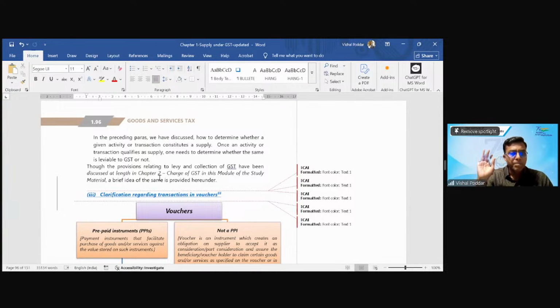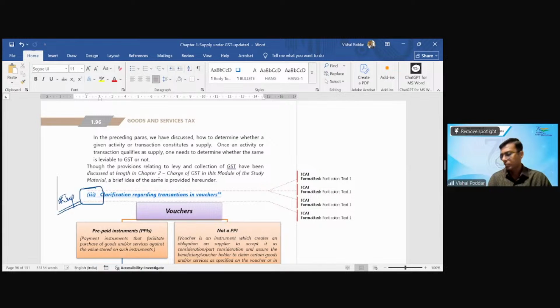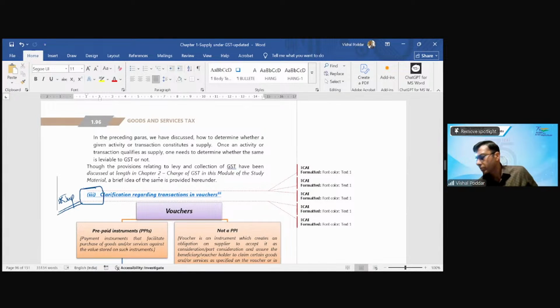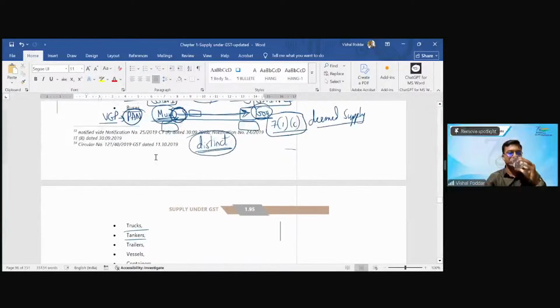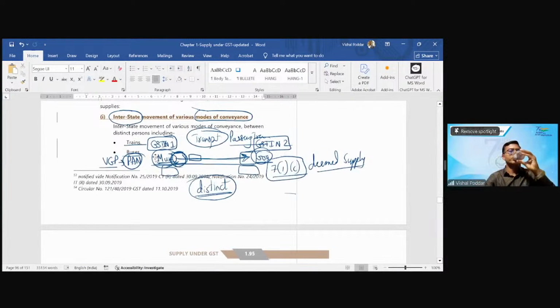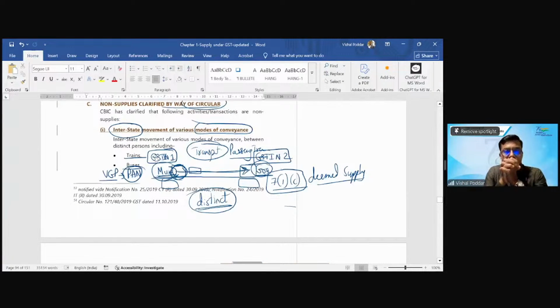Is this fine? Now what is going to be very important is this part. Excuse me, sir. Yes, beta. Sir, my query is about the non-supply of the first point, interstate movement of the various modes of conveyance. In this point, the movement of goods or movement of the vehicles like trains, buses, this is only for the one person who has different registrations?